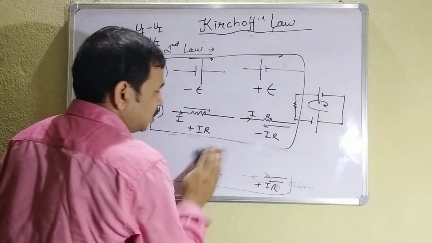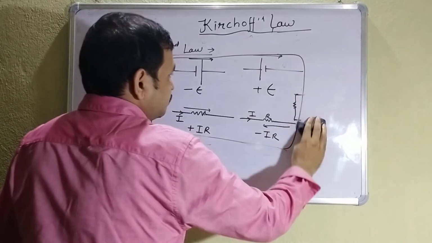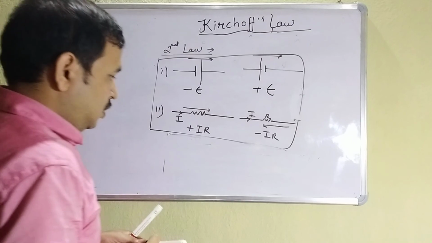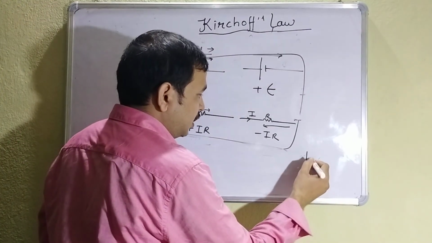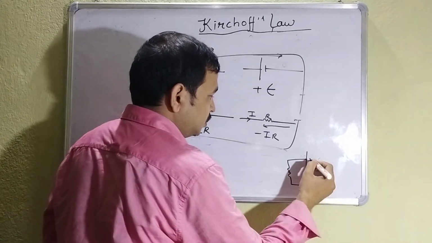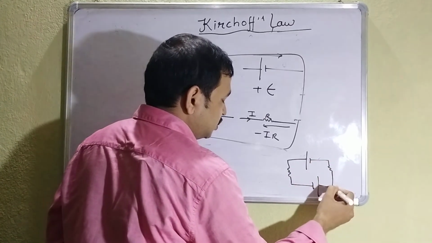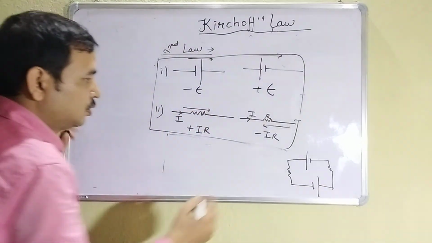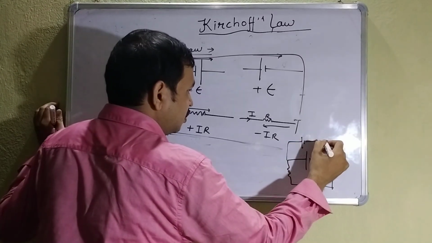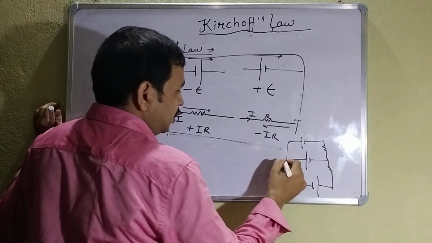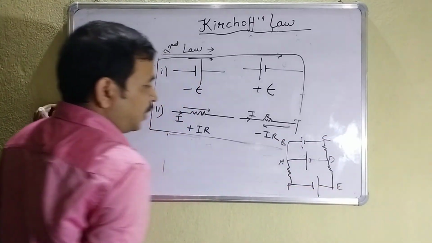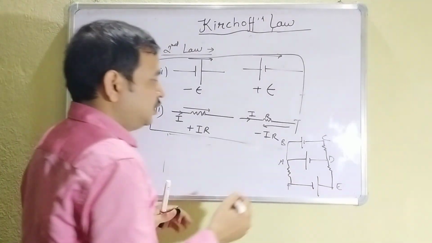Suppose you are observing this one, I am omitting this one. Now see how to solve a complicated circuit, to find current, equivalent resistance, whatever is to be found. Suppose this is the circuit, it involves various things. Again one more cell is there, more resistance is there. Now you see A, B, C, D, E, F. Suppose it is asked to find the current in different branches. How many branches are there?